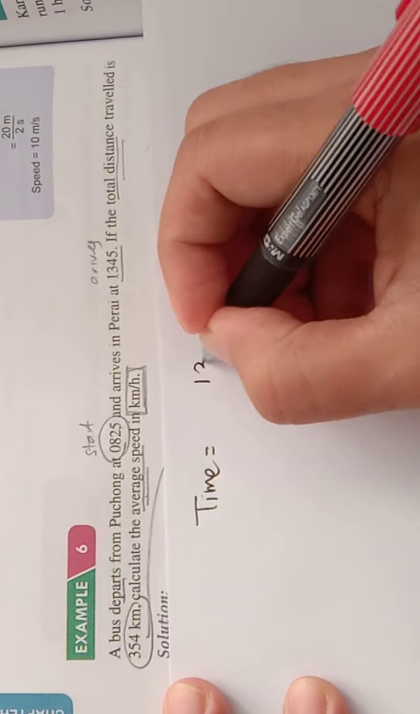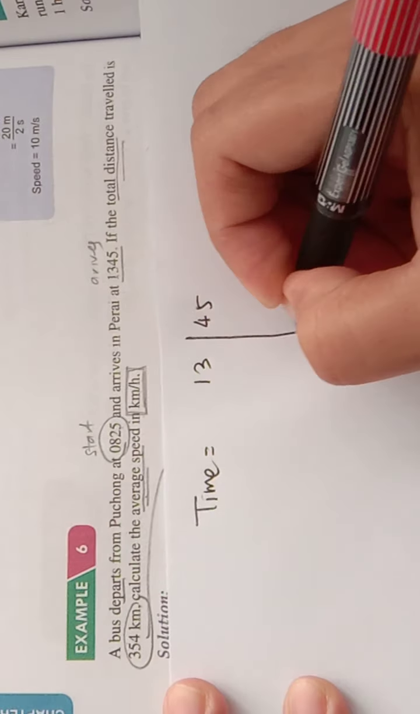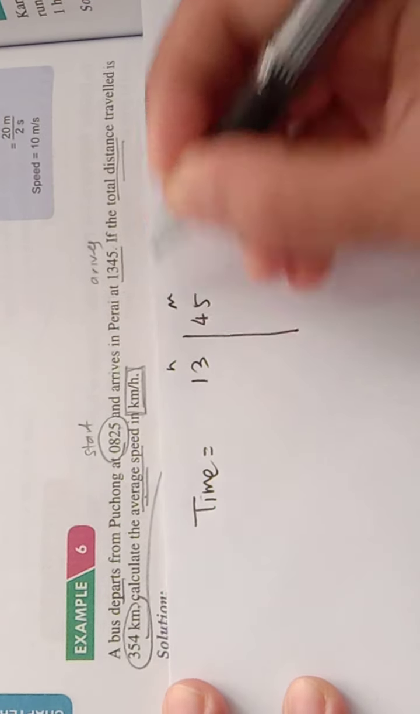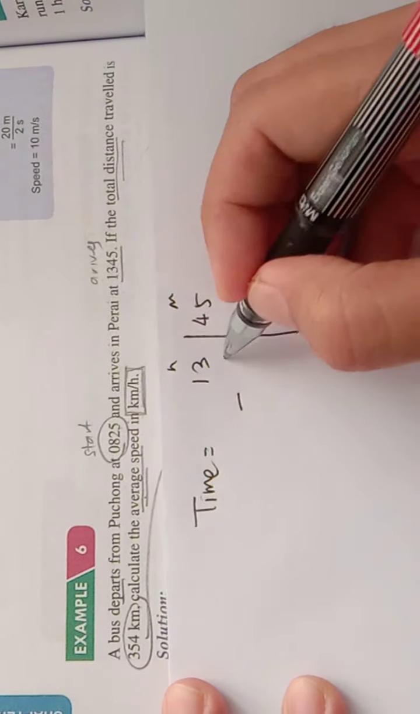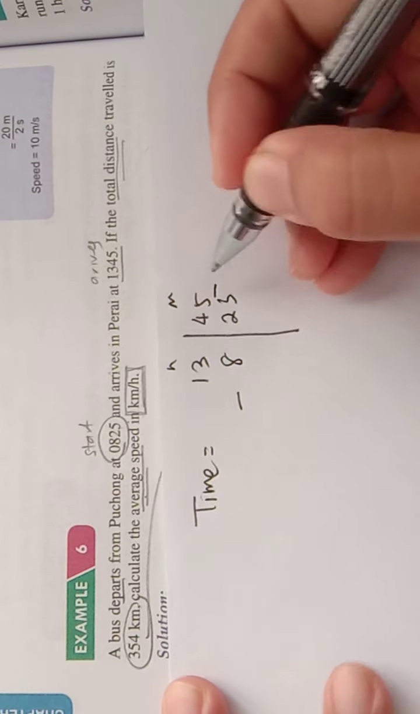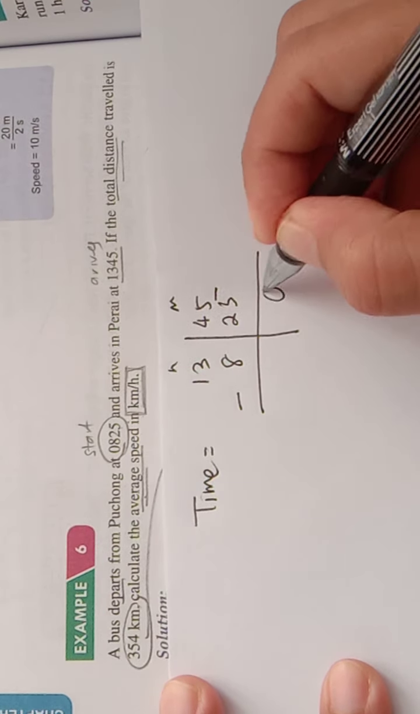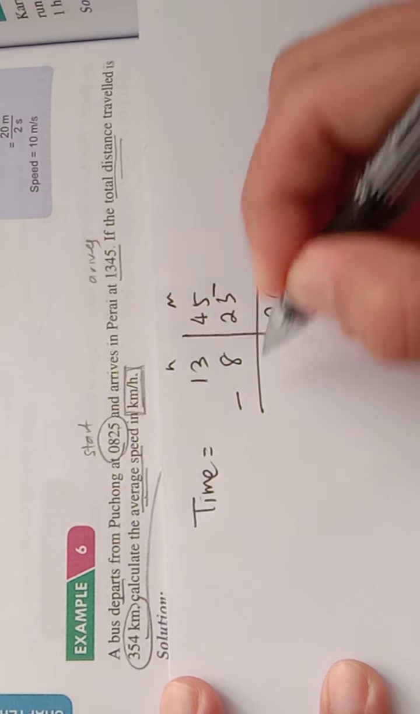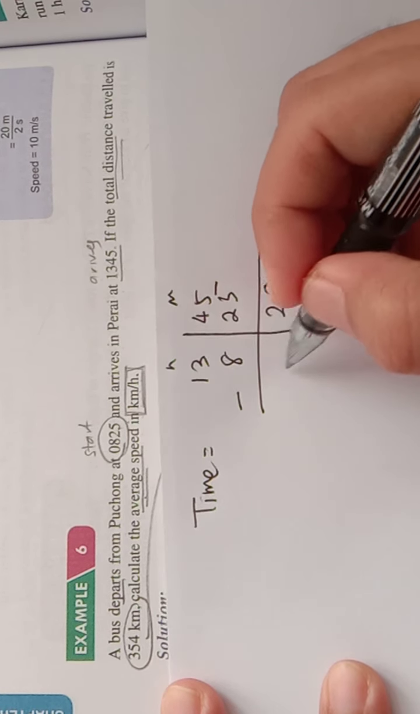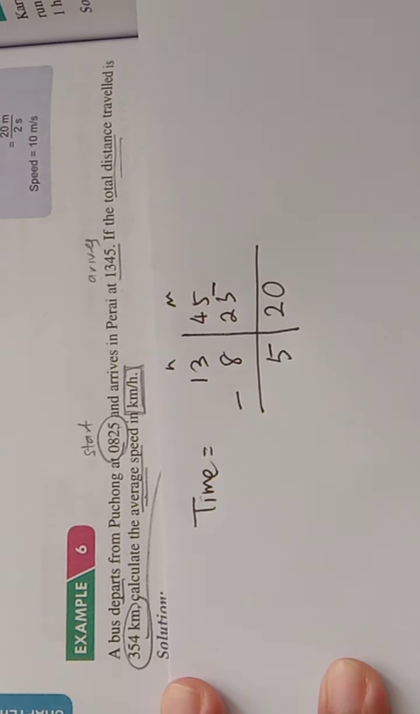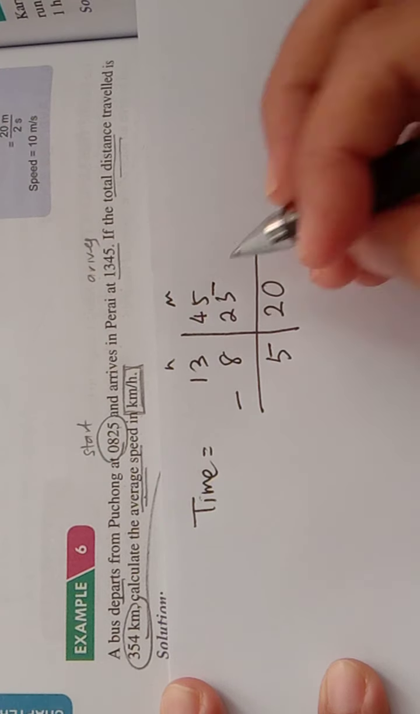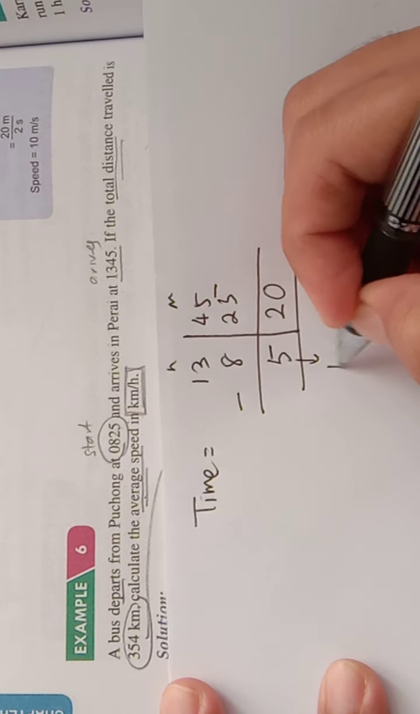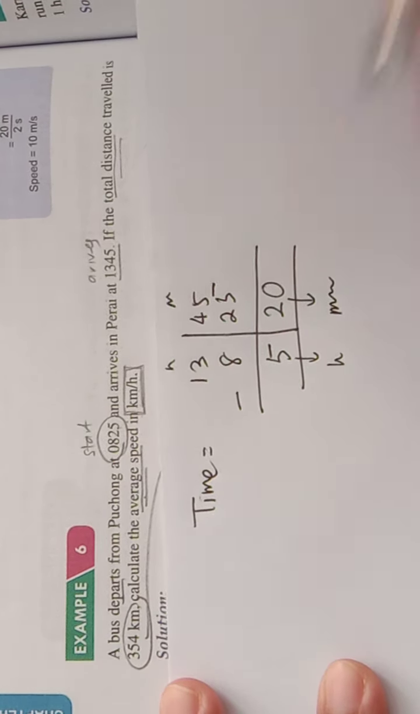13:45, this is hour, this is minute, minus 8:25. So we will get 20 minutes. 13 minus 8 is 5. So we get 5 hours and 20 minutes.